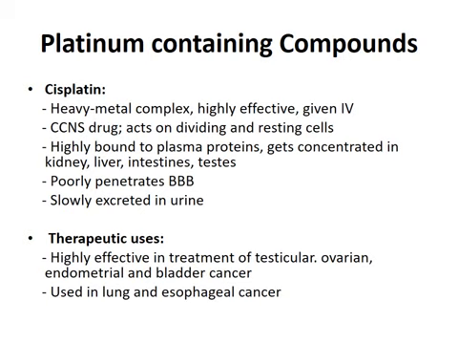Platinum containing compounds. Cisplatin, it is a heavy metal complex, highly effective, and it is given intravenously. It is a CCNS drug. It acts on dividing and resting cells. It is highly bound to plasma proteins. It gets concentrated in kidney, liver, intestine, and testis. It poorly penetrates the blood-brain barrier. It is slowly excreted in urine. Therapeutic uses. It is highly effective in the treatment of testicular, ovarian, endometrial, and bladder cancer. It is used in lung and esophageal cancer.